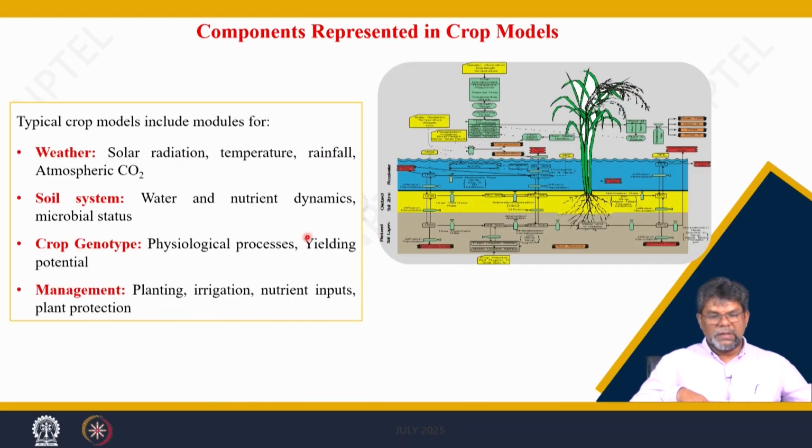So, what I am discussing here, you can see, are the components of these crop models, as we discussed earlier. There are 4 major components of the crop production system. The weather is one component, the soil system is another, crop genotype is another, and management is the 4th component.